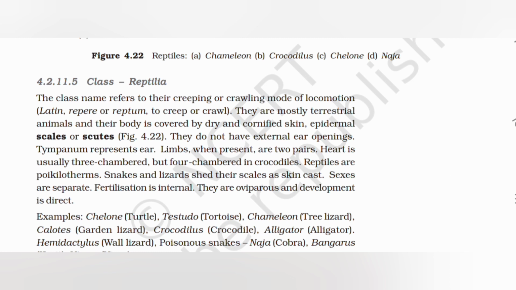4.2.11.5 Class Reptilia. The class name refers to their creeping or crawling mode of locomotion, Latin repere or reptum, to creep or crawl. They are mostly terrestrial animals and their body is covered by dry cornified skin, epidermal scales or scutes. In figure 4.22, they do not have external ear openings. Tympanum represents ear. Limbs, when present, are two pairs. Heart is usually three chambered but four chambered in crocodile.